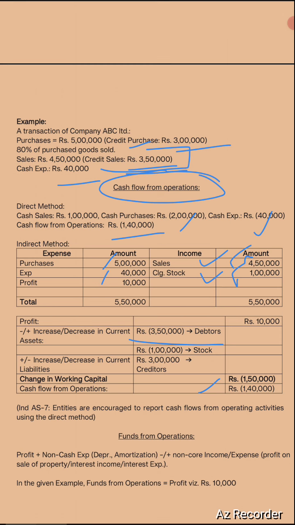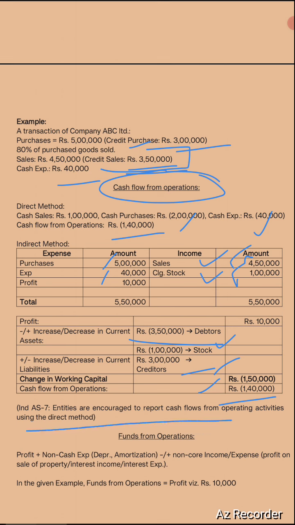And the same way, matching concept is not regarded in it. So we already have paid for the stock, so we'll reduce it because this is a cash outflow. And on the other hand, creditors will be added because you have not paid for that particular purchase. So your net increase in working capital will be 1,50,000 rupees, and cash flow from operation will be 10,000 minus 1,50,000, that is minus 1,40,000.